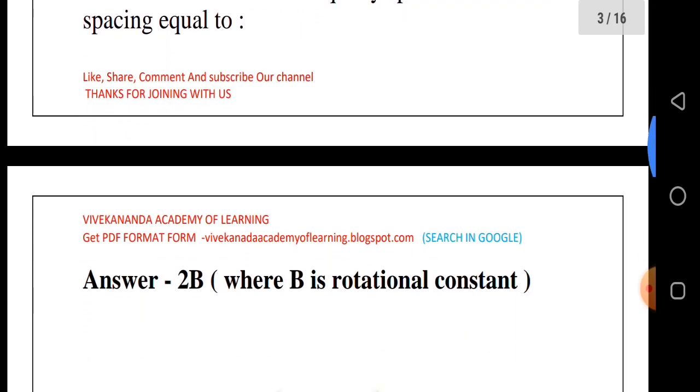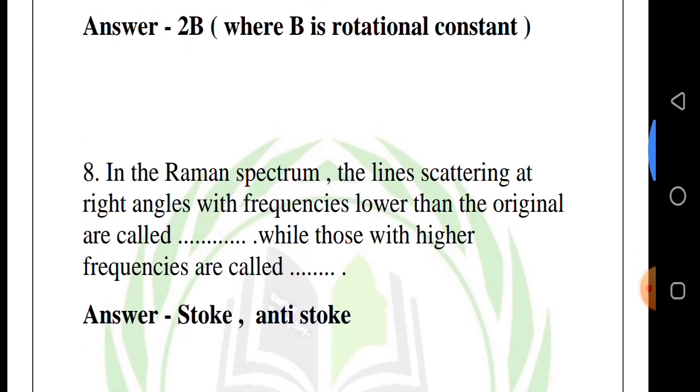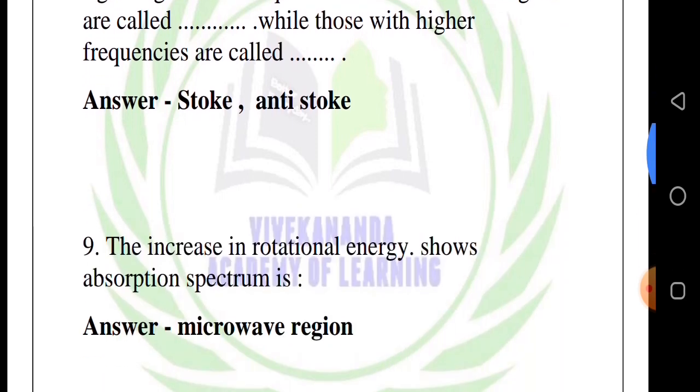Answer: 2B, where B is the rotational constant. Eighth question, in the Raman spectrum, the lines scattered at right angle with frequency lower than the original are called dash, while those with the higher frequency are called dash. Answer: Stokes and anti-Stokes respectively.